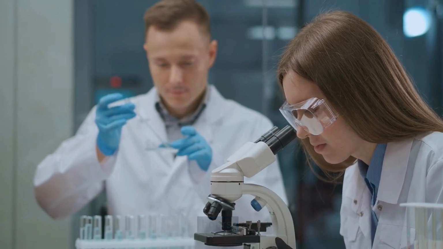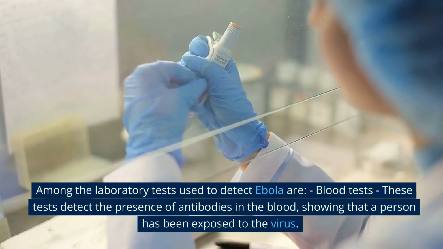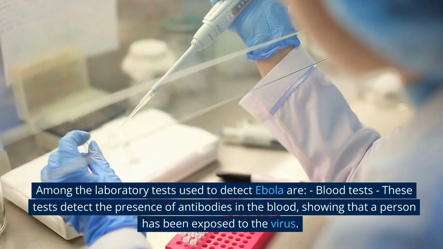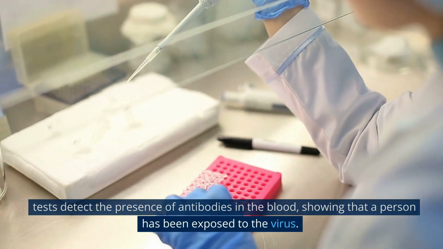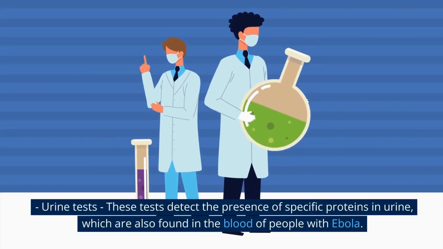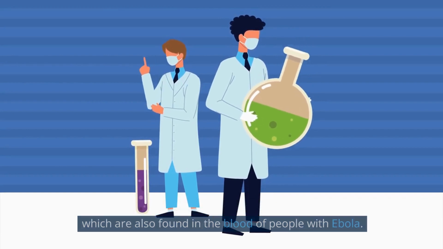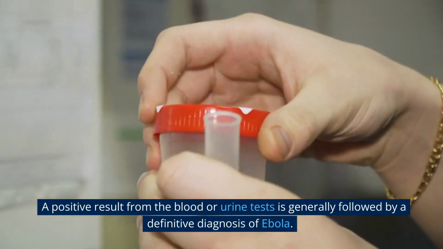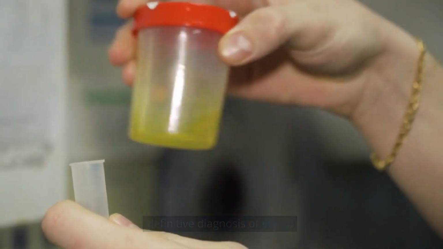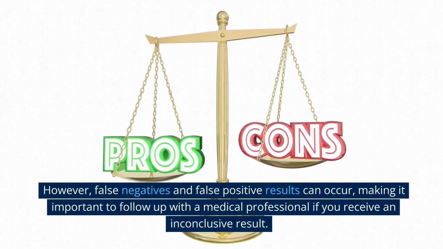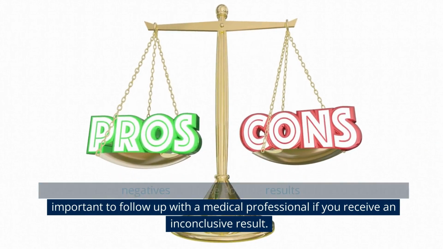Among the laboratory tests used to detect Ebola are blood tests. These tests detect the presence of antibodies in the blood, showing that a person has been exposed to the virus. Urine tests. These tests detect the presence of specific proteins in urine, which are also found in the blood of people with Ebola. A positive result from the blood or urine tests is generally followed by a definitive diagnosis of Ebola. However, false negatives and false positive results can occur, making it important to follow up with a medical professional if you receive an inconclusive result.